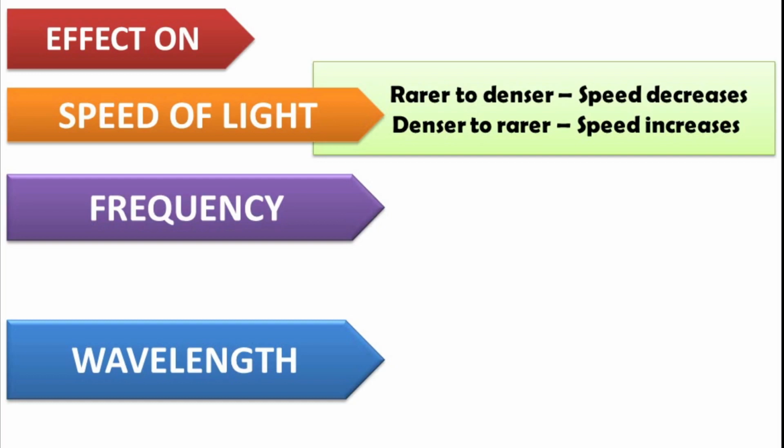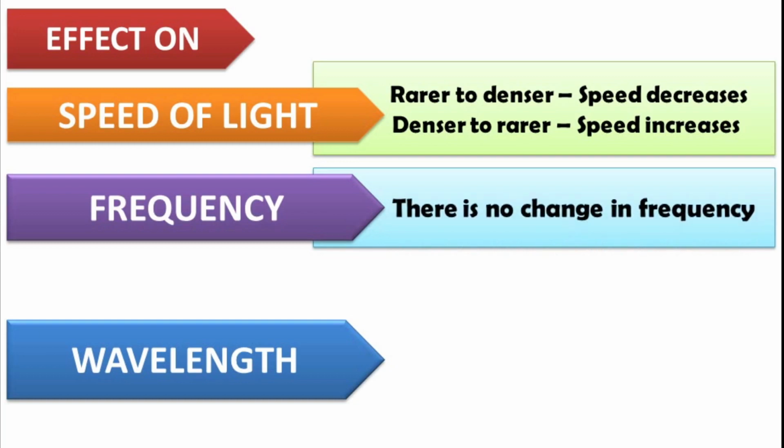So the second term, that is frequency. Remember, frequency always depends on the source. So if we consider a light and its refraction, its source will be always same. So if source does not change, frequency also will not change. So there is no change in frequency due to refraction of light. Please note, there is no change in frequency due to refraction of light.